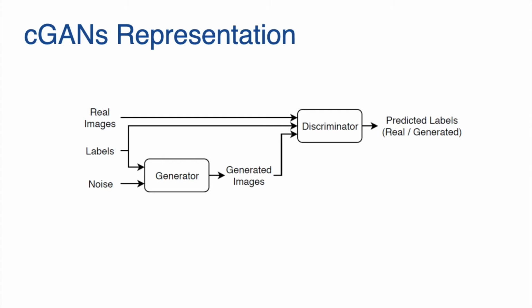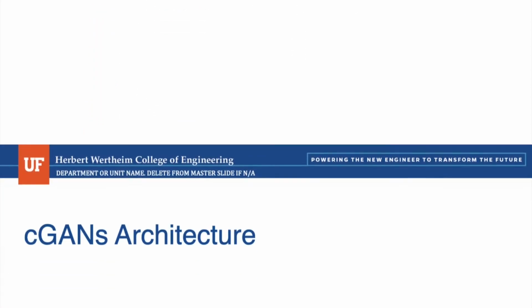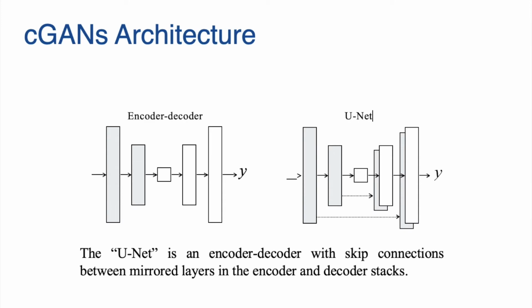Now, let's take a look at what advantages conditional generative adversarial networks offer over a typical generative adversarial network by deep diving into its architecture. Here in this presentation, we can see that a conditional generative adversarial network architecture consists of a U-Net encoder decoder. Here in this diagram, we can see that every layer i is connected to layer n minus i, if there are a total of n layers in the whole encoder decoder architecture.